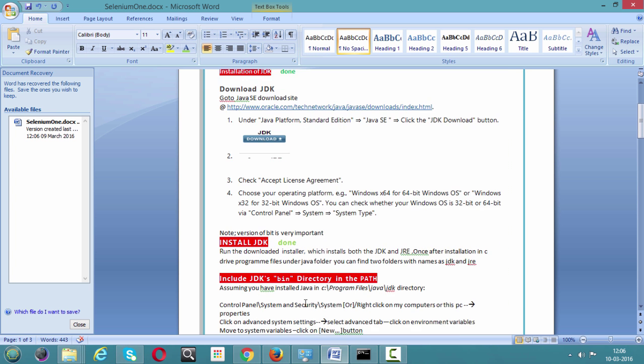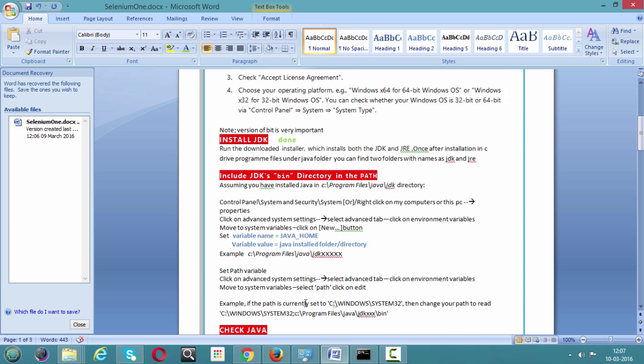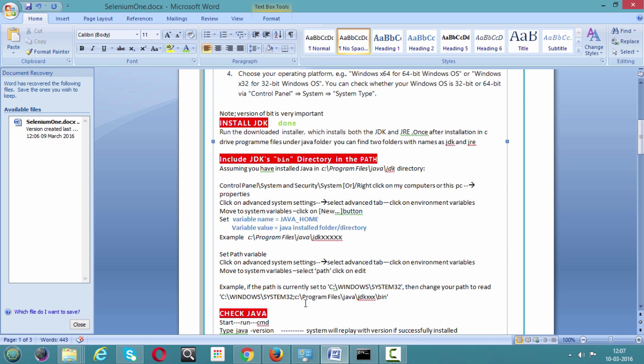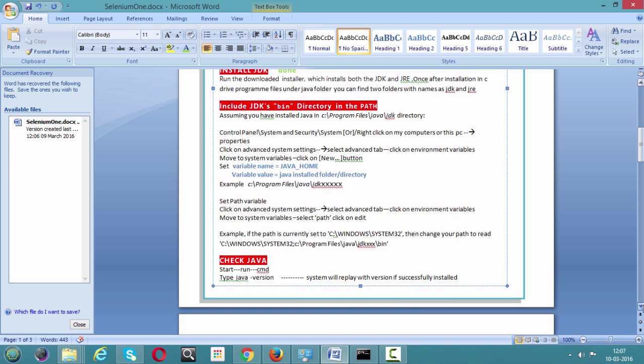Let's come down, and we have included all those things, Java home and everything, and even we have checked whether it's working properly or not. We have typed java -version and the system is replying everything. So literally I can say that even this is also done, right?